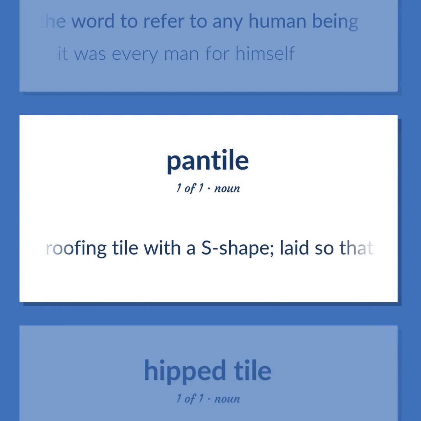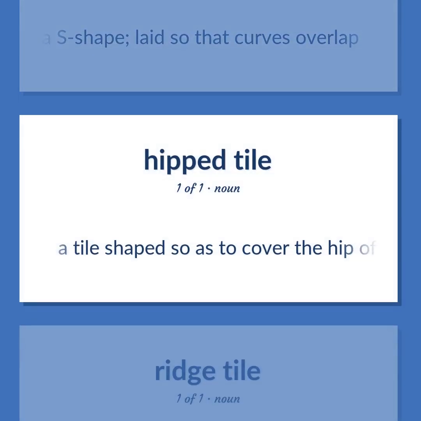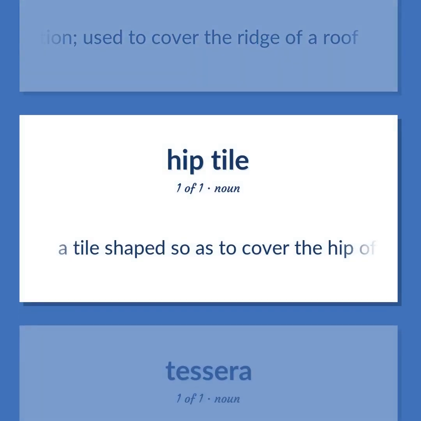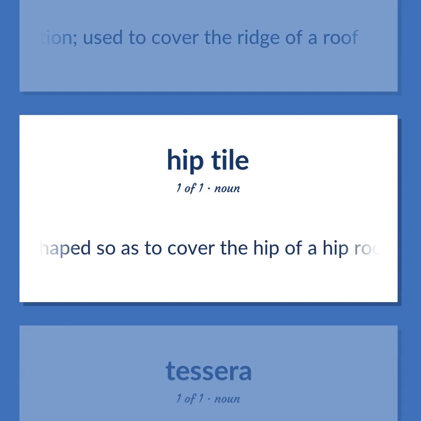A roofing tile with an S shape, laid so that curves overlap. A tile shaped so as to cover the hip of a hip roof. A decorative tile that is bent in cross-section, used to cover the ridge of a roof. A tile shaped so as to cover the hip of a hip roof.